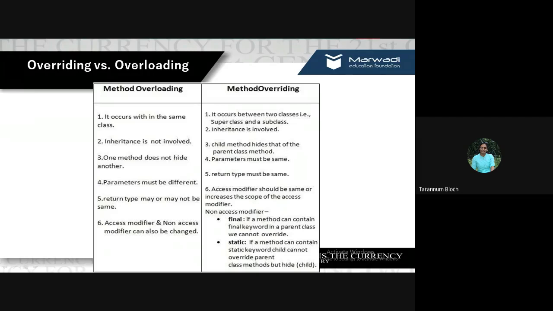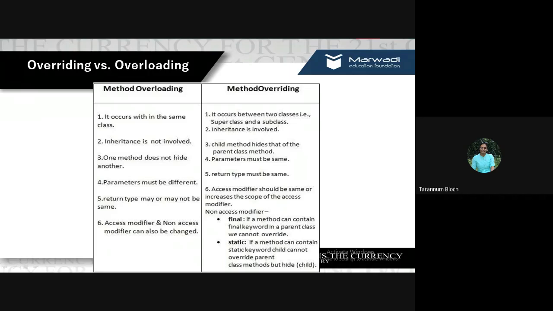When I say access modifier, I'm talking about public, private, protected. These are called access specifier or access modifier. Some literature says access specifier, some says access modifier. In overloading, it can be changed. So if you have public integer add, you can make it private integer add, right? But in method overriding, it should increase the scope of the access modifier.